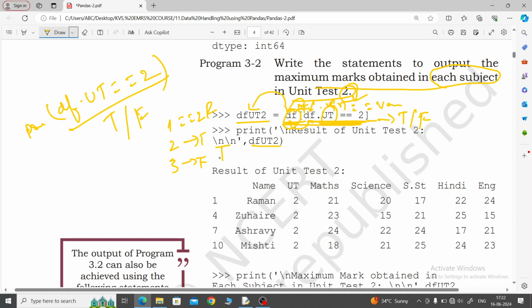See, slash n is for a new line, again slash n for a new line, meaning two lines are taken for slash n. Which one? Result of unit test 2. Then result of unit test 2, slash n came to the next line, then again slash n came to the next line, then after that what is given here. So this is the name, ut, everything it will display, whatever ut2 has given.